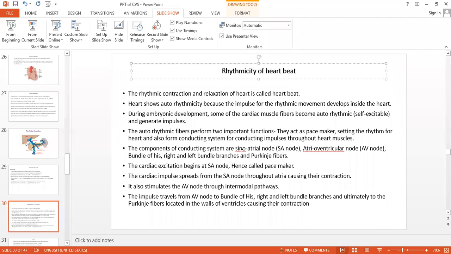Again the same, the components of the conducting system will come: SA node, AV node, bundle of His, everything will be the same. Rhythmicity we will see here while explaining the pulse, so that you will understand.